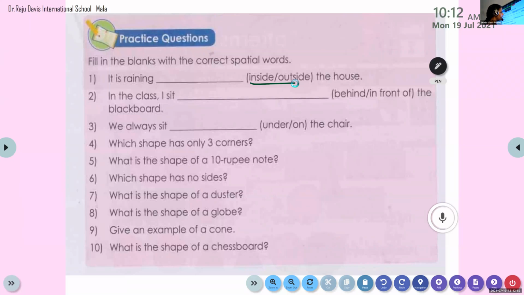Abel, tell me inside. Okay, other one. OUTSIDE. What is that? Outside. Okay. THE. The. HOUSE. House. Okay. It is raining dash the house. Is it inside or outside? Where is it raining? Inside or outside? Outside. So we can put the mark for outside and we can write outside here.